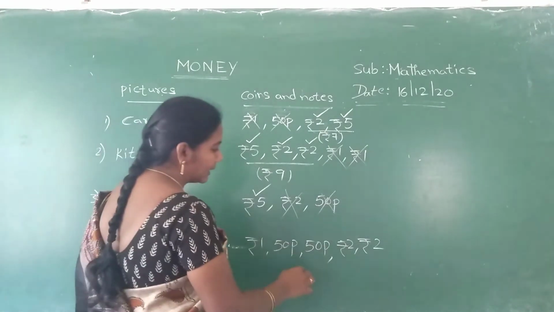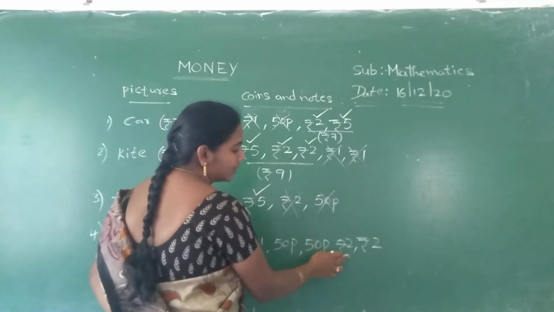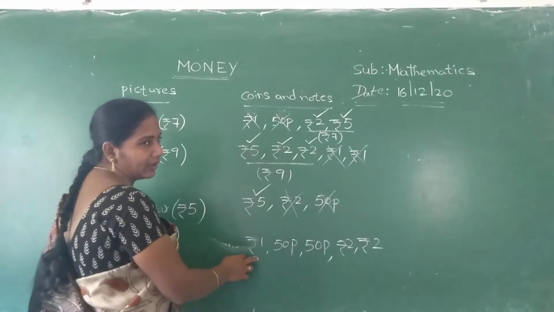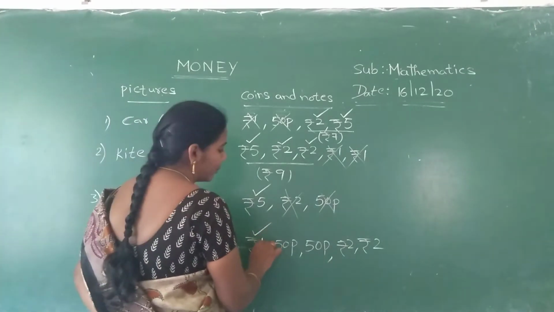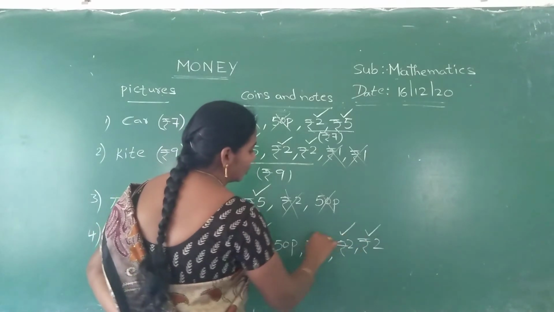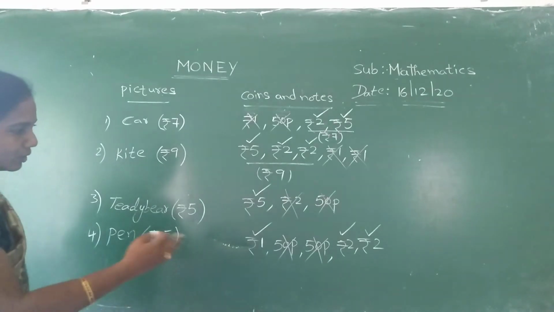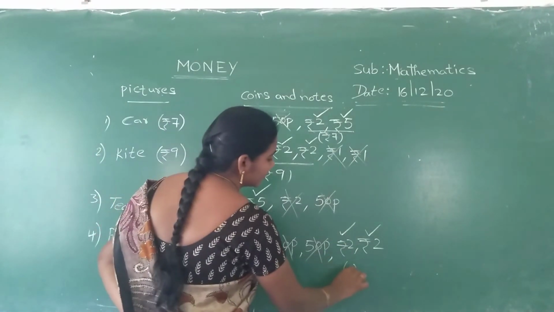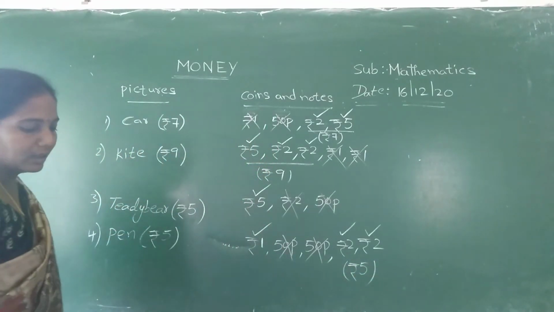So check, Nana. 2 rupees, 2 rupees are there. 2 plus 2, 4. 4 plus 1 rupee is 5. So keep a right mark on 1 rupee and the 2 rupees. Cross out 50 paise. Okay. So the total amount is 2 plus 2, 4. 4 plus 1 is 5 rupees. Okay.